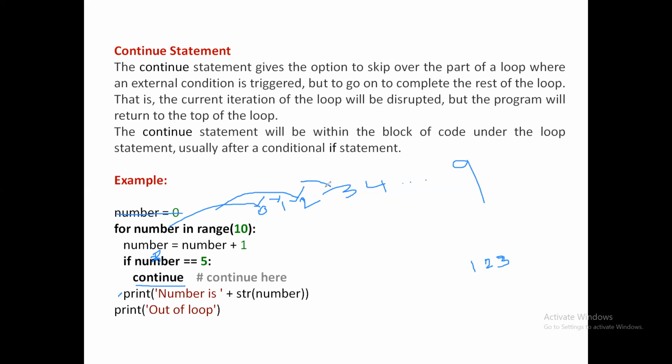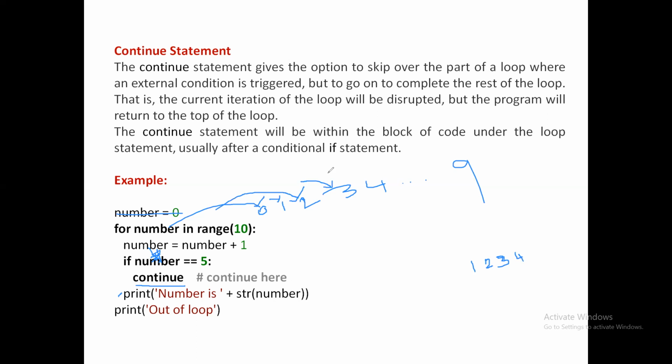This time it consists of 4. That is 3. Number is equal to 3 plus 1, it makes 4. 4 is equal to 5 fails. Right? Therefore it comes over here. It prints 4. 4 is printed.